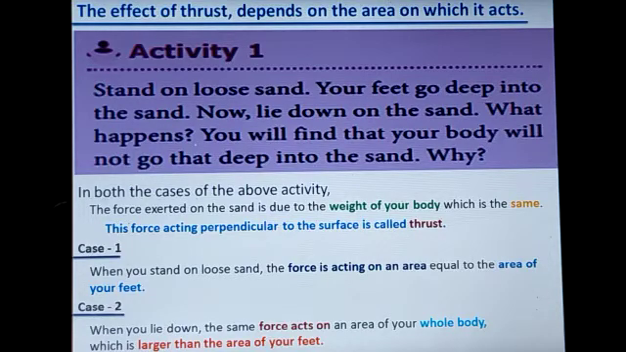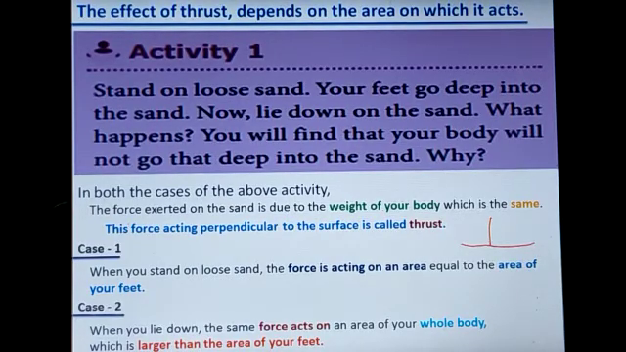This force acting perpendicular to the surface is called thrust. Listen carefully. The force acting perpendicular to the surface. Perpendicular means what? Right angle. This is the surface. Perpendicular means exactly opposite direction. So this is 90 degrees. At such a 90 degree angle, the pressure acts on the surface. That force acting perpendicular to the surface is called what? Thrust.